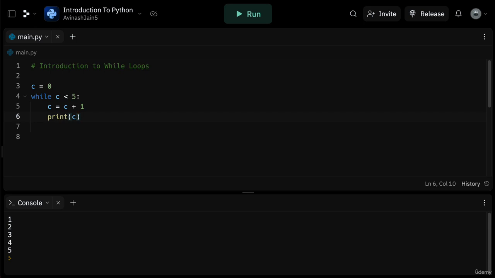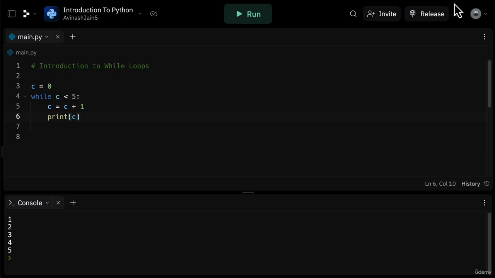Let's move on to control statements, the exciting part of loop structures. Control statements can significantly alter the usual flow of execution in loops. We have 3 primary control statements: break, continue, and pass. The break statement is up first. It allows us to terminate a loop prematurely.